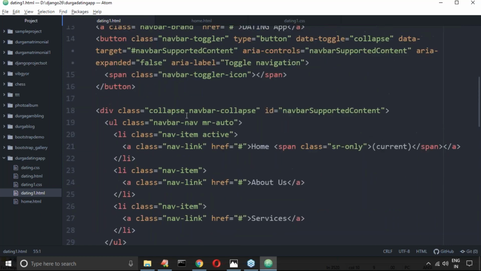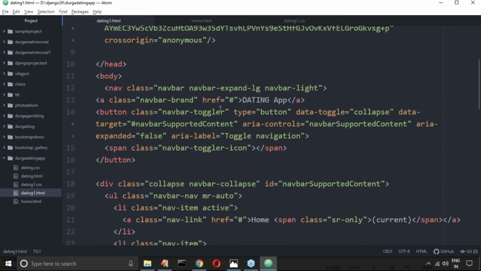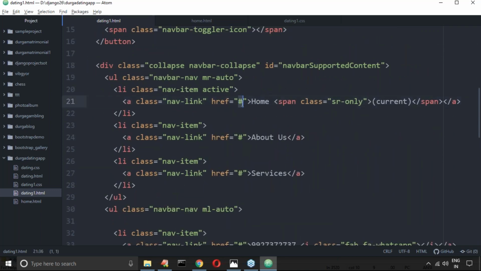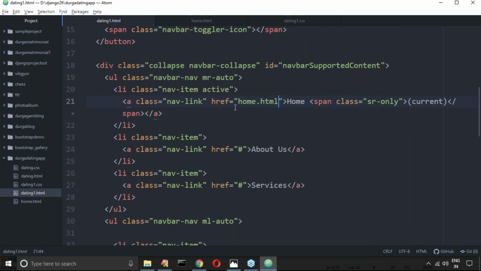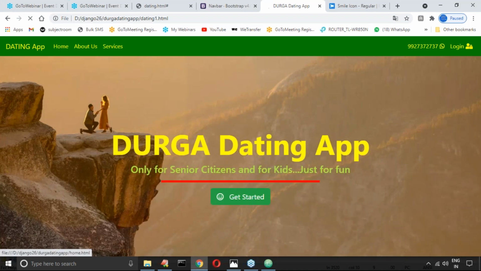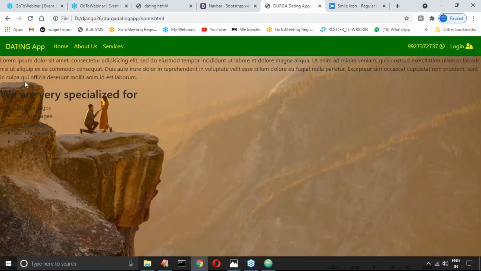This is the dating link. Here I have to take the href, dating app, home.html. I require home.html. Can you please have a look once? If I take home.html, then automatically the home page is coming or not? Yes, the home page is coming.